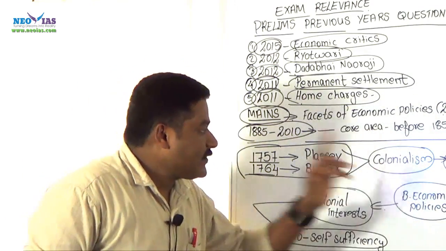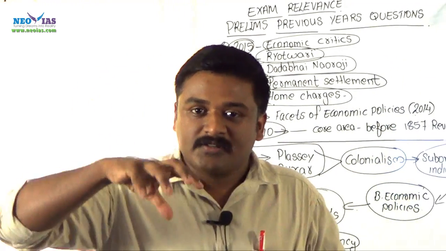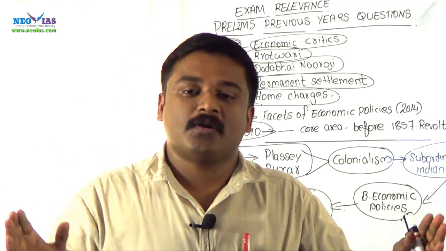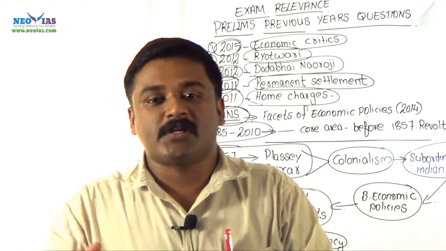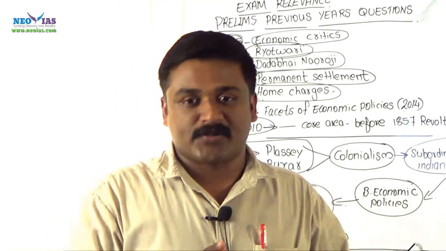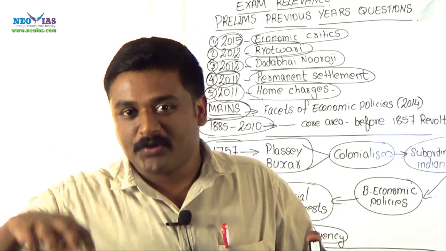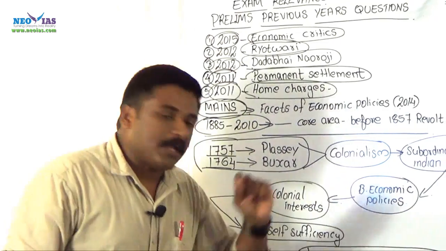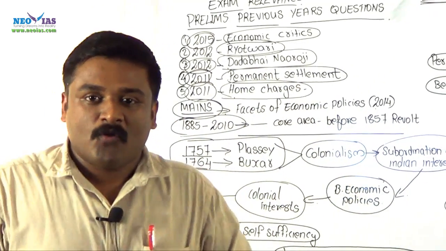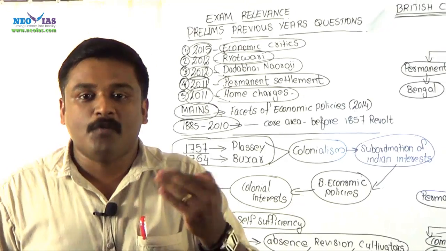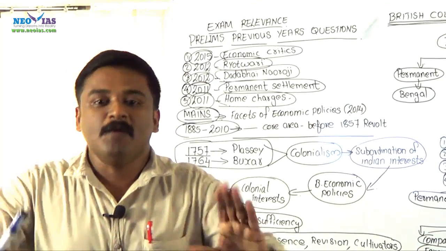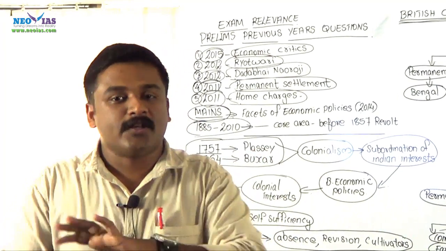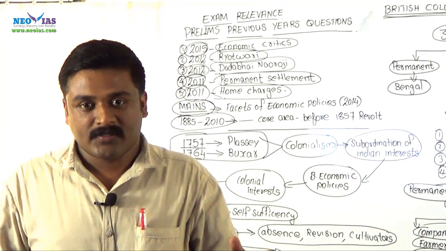Here colonialism was established, and the establishment of British colonialism in India also witnessed subordination of Indian socio-political economic interest to British interest. Indian socio-economic political interest got subordinated to British interest. Then the British economic policies followed under colonialism simply protected and promoted the economic interest of Britain only, not Indian economic interests.